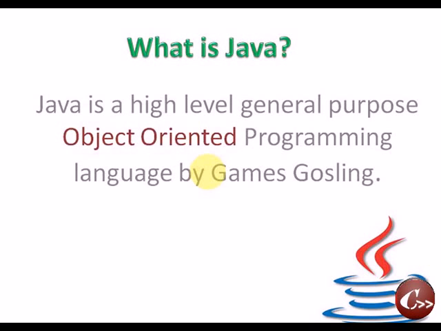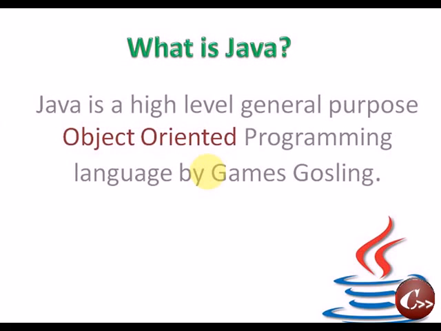But Java is a pure object-oriented programming language. So there should be at least one class. Everything should be inside a class, and Java treats everything as an object. So Java is a pure object-oriented programming language. Even the main function should be inside a class.